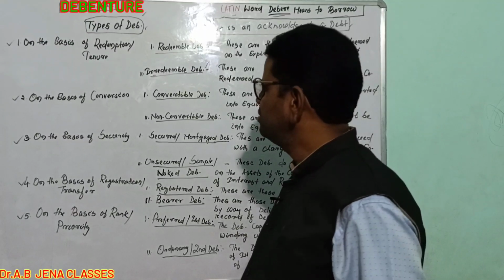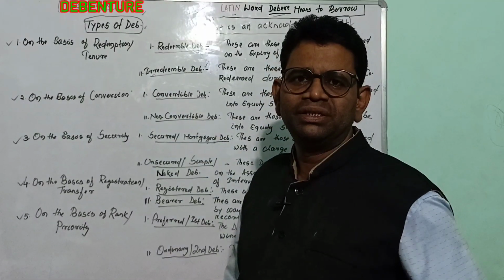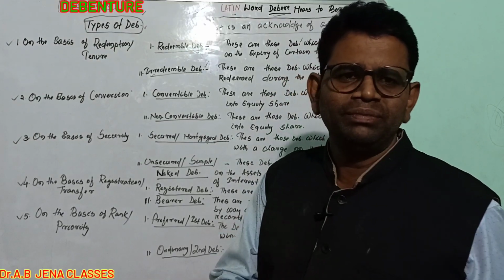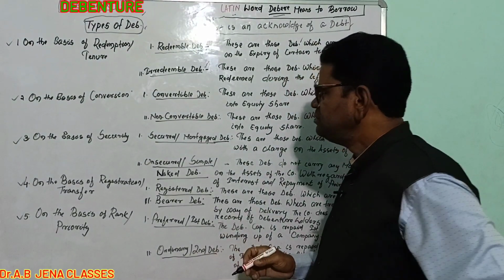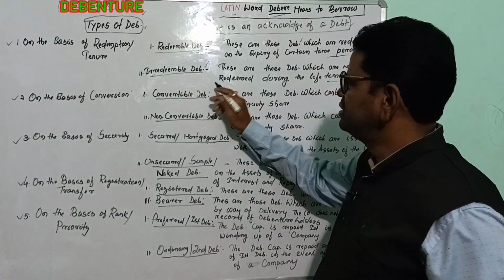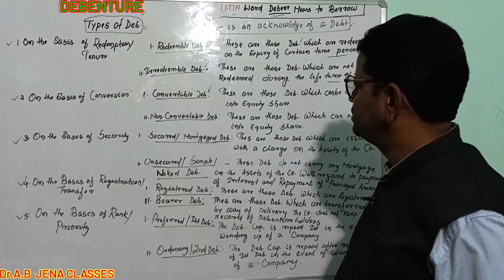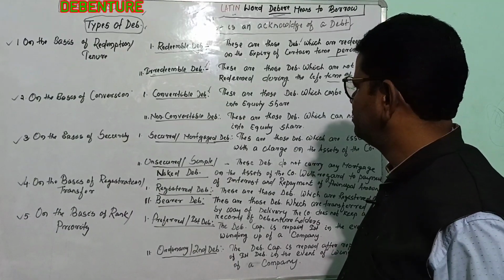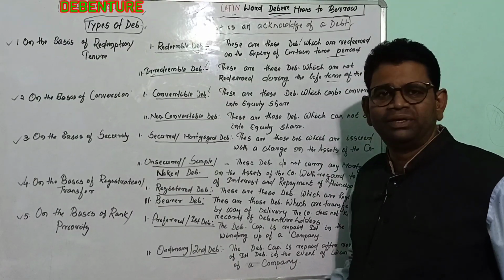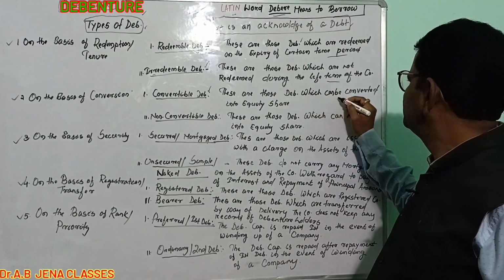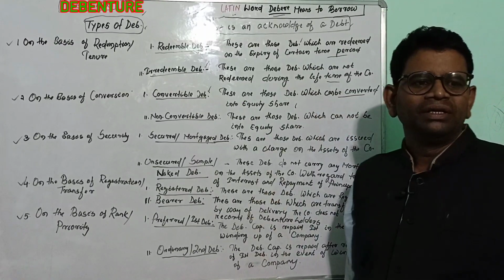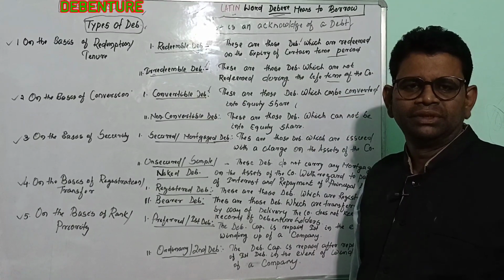The second basis is conversion. Conversion means change, so one will be changed to another. On the basis of conversion, it is divided into 2 parts: convertible debenture and non-convertible debenture. Convertible debentures are those debentures which can be converted into equity shares.